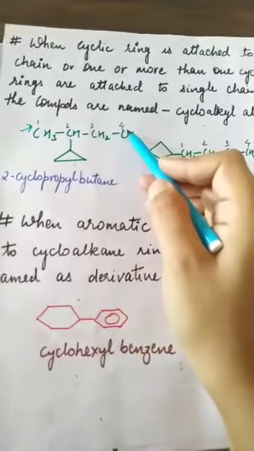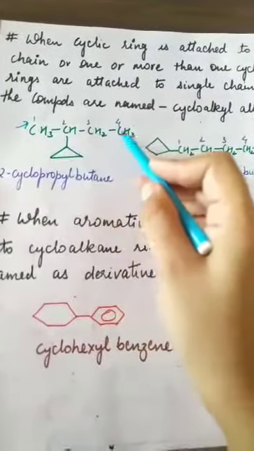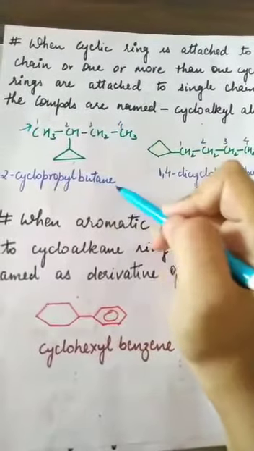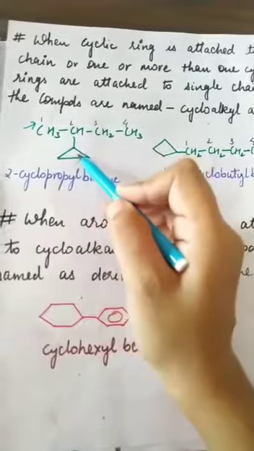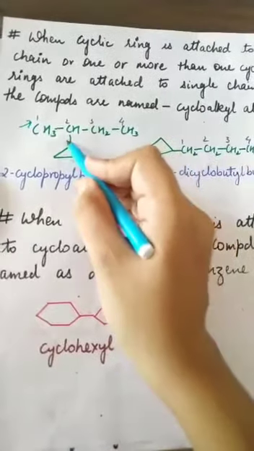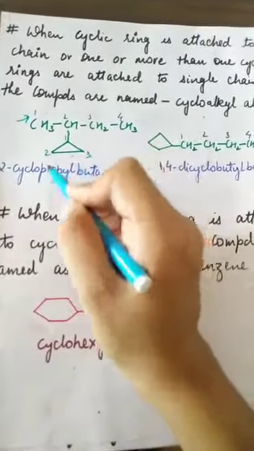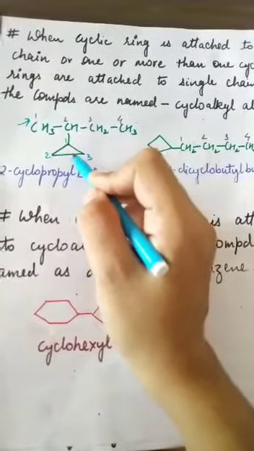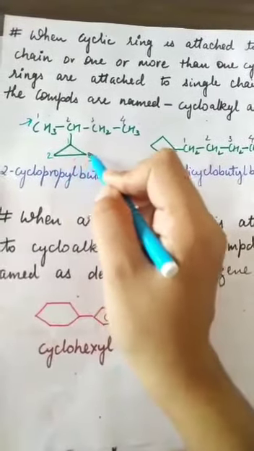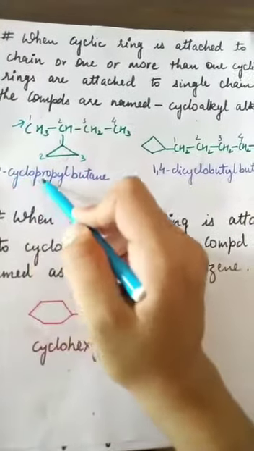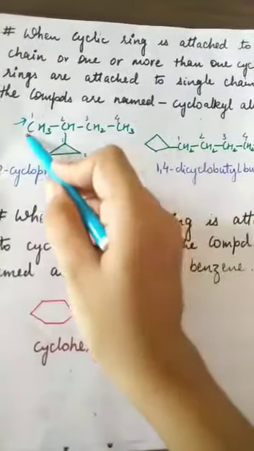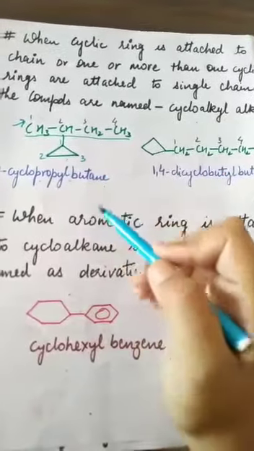So this is butane, because a single bond is there and 4 carbons. And the prefix will be at the second position. What is present? This is 1, 2, 3. 3 means propyl, and this is also a cyclic form, so cyclopropyl. At the second position cyclopropyl, and this chain is butane, right?